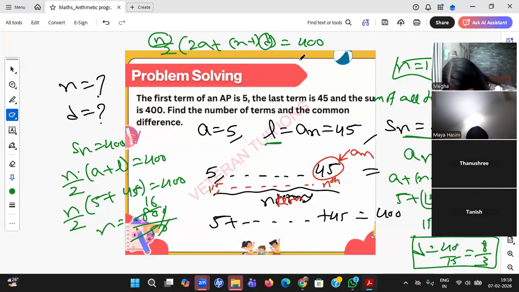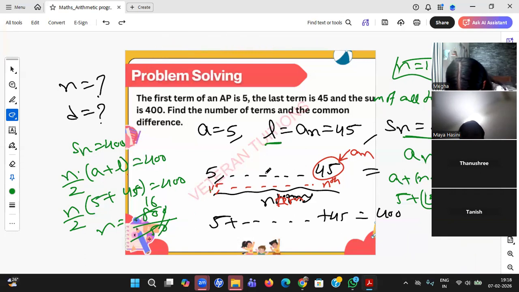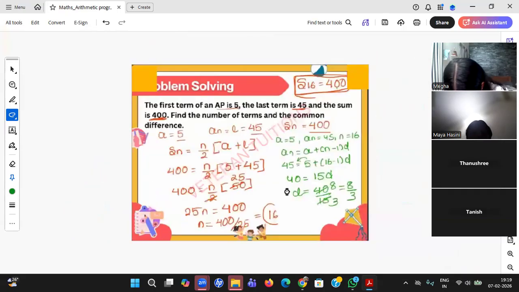Yes, Narendra? If we take the big formula, we can form a linear equation. So this way and this way, two equations you will get. Again, you will form the linear equation. Yes, you're absolutely right. I got 800 is equal to 10n plus dn minus d something. Should I do it? Okay, Jahnavi, should I do it, beta? No, sir, it's fine. Okay. So two equations you will get, obviously. You can do it, okay?